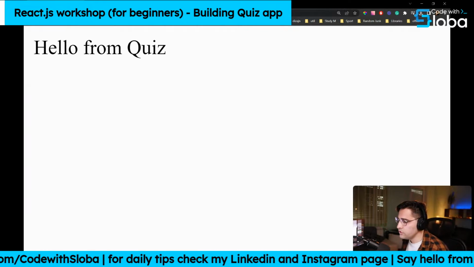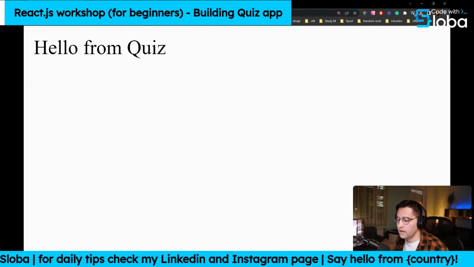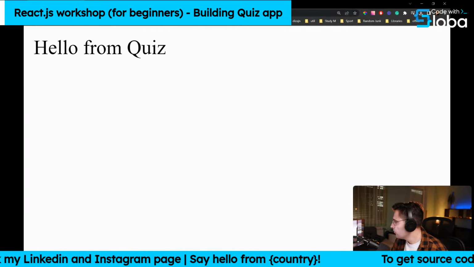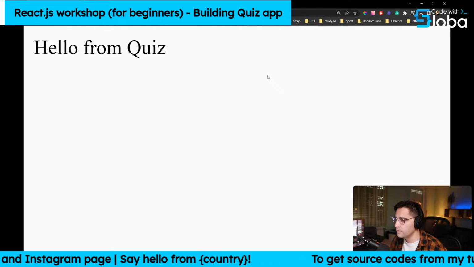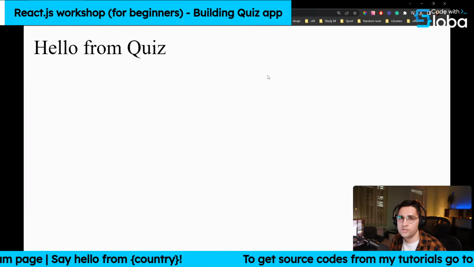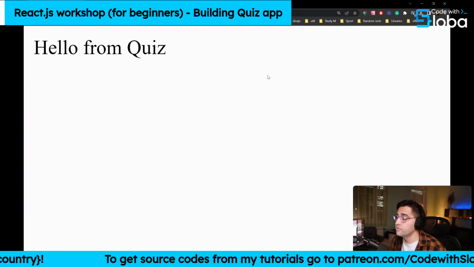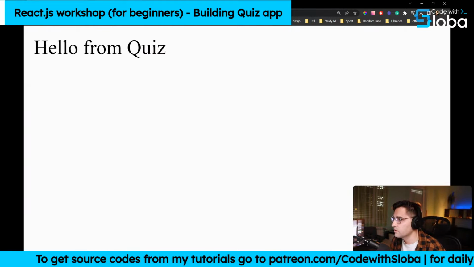So in order to make our application easier, I hard-coded all the questions that we have. In some future workshops, we're going to have probably a backend where we are going to create new questions, store that maybe in a Firebase or some other databases. But for now, we're just going to use hard-coded questions.